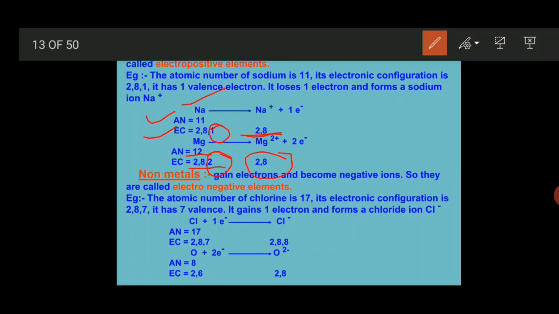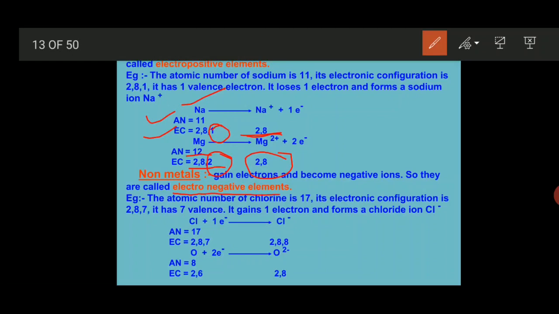So what metals do is, they contain the least number of electrons in their outermost cell, so they lose their electrons to get stability. So generally metals are electropositive in nature. Similarly, non-metals have a tendency to gain electrons, and that's why they are called electronegative elements.